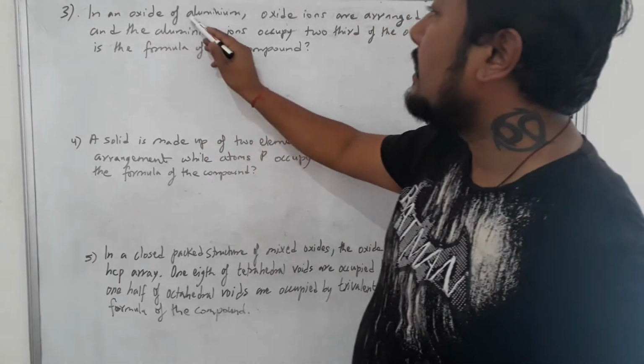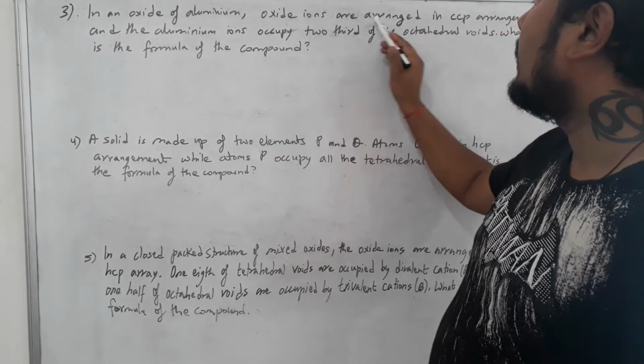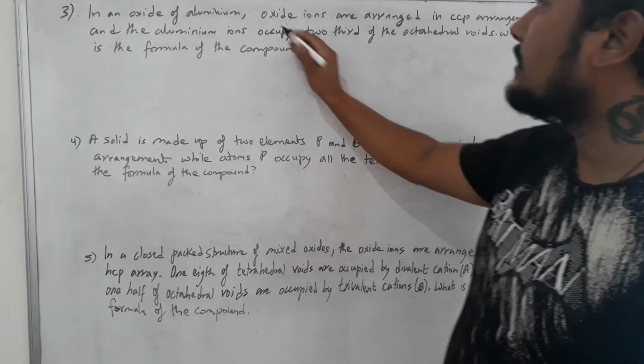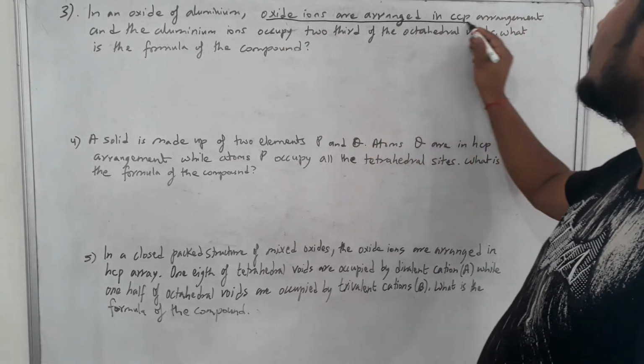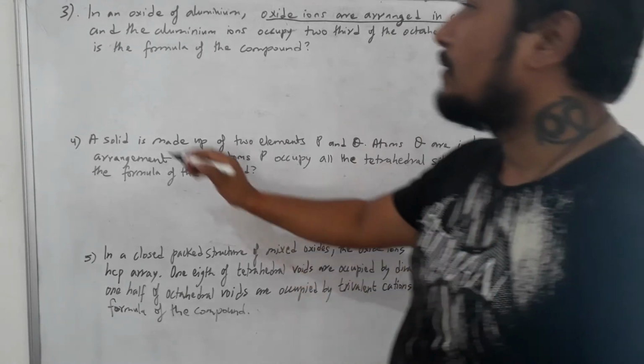In an oxide of aluminium, oxide ions are arranged in CCP arrangement. So how to start?